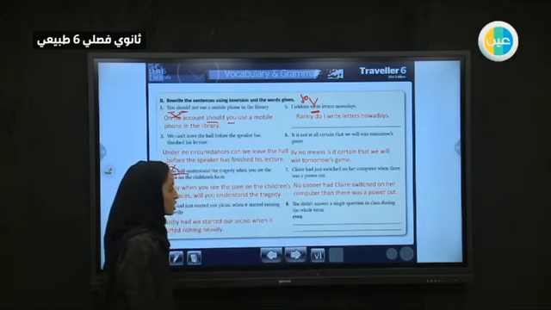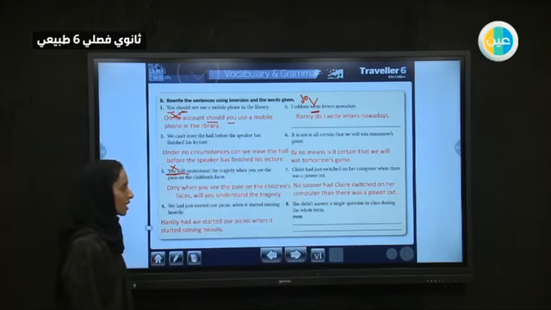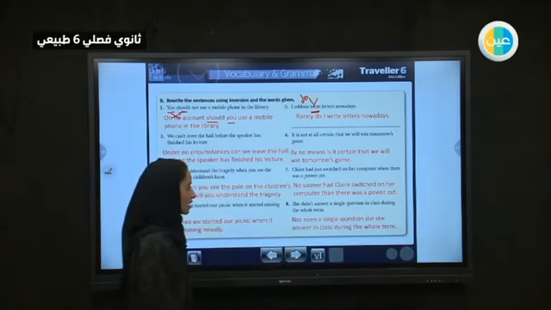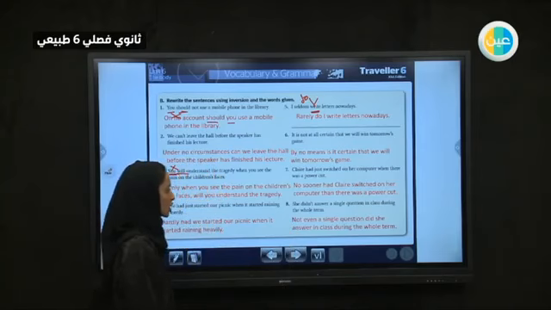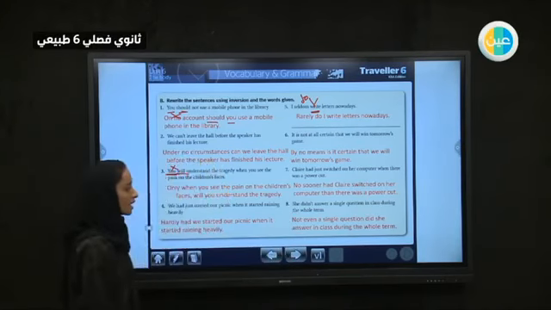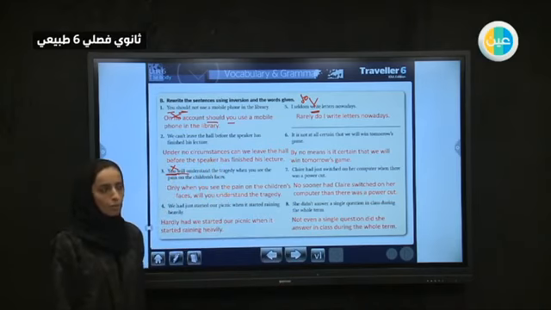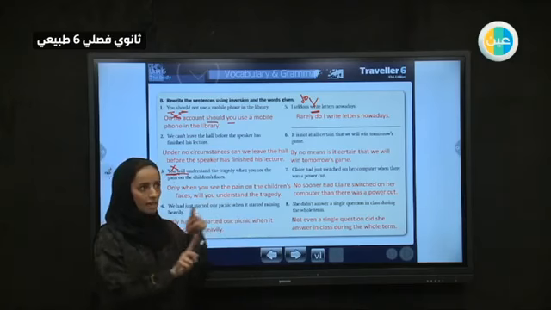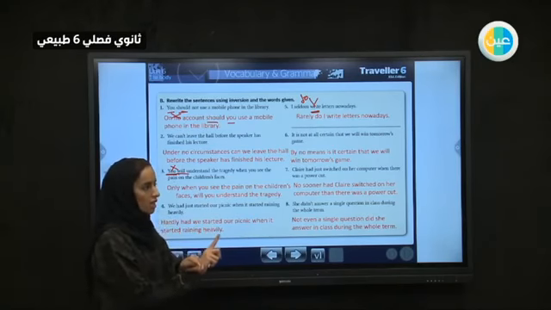One more: she didn't answer a single question in class during the whole term or semester. We would say, not even a single question did she answer in class during the whole term. So what did we do with the whole thing here? We are making an inversion. We are changing the order.